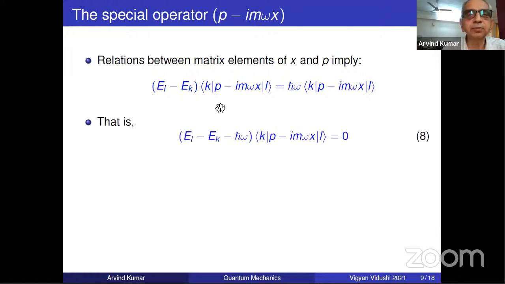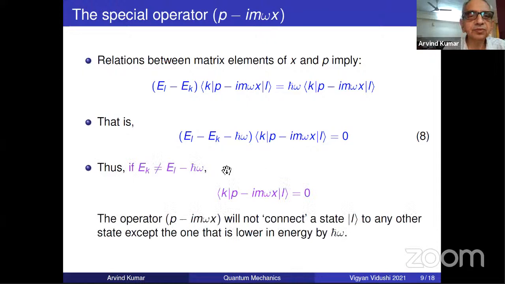And unless EK is equal to EL minus h cross omega, this matrix element will be zero. So this will not connect to any other state except one that is lower in energy. So it has a clear-cut name: it's an energy lowering operator by step h cross omega.